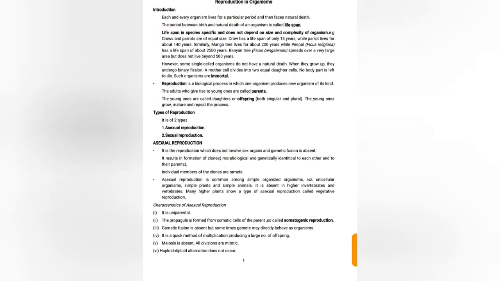Some of the characteristics of asexual reproduction: it is uniparental, and the propagule is formed from somatic cells. A propagule means a structure capable of giving rise to a new offspring. The propagule is formed from somatic cells, that is, vegetative cells of the parent, so it is called somatogenic reproduction.